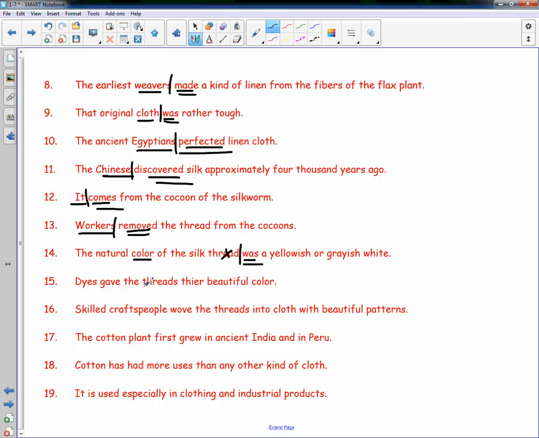Dyes gave the thread their beautiful color. Dyes gave. Skilled craftspeople wove the threads into cloth with beautiful patterns. Craftspeople wove. The cotton plant first grew in ancient India or in Peru. First is an adverb, so the line has to go in front of the adverb then. Plant grew. That's one of our exceptions to the rule where it's not the word right after, because first is an adverb. Cotton has had more uses than any other kind of cloth. Cotton has had. It is used especially in the clothing and industrial products. It is used.